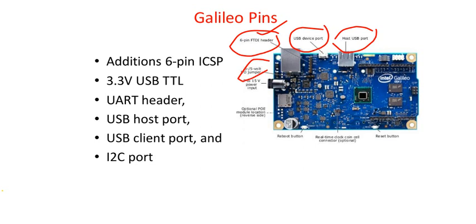These are all the different specifications of your Galileo board, and you have got optional PoE module location, right? So the optional PoE, that is power over Ethernet, means it is a slot for connecting your Ethernet cable. Whenever you have the power over Ethernet, you need not provide any external power source. The same cables carry the electrical signal to power up also. That is the meaning of PoE, right?